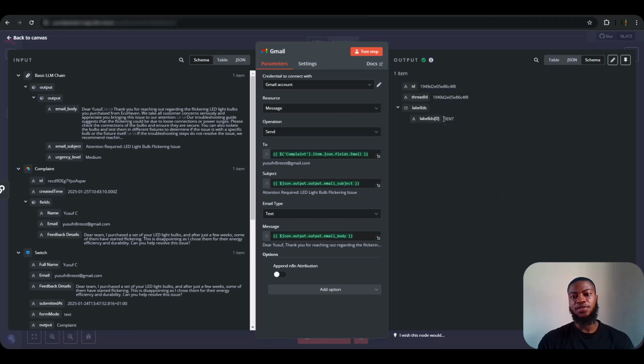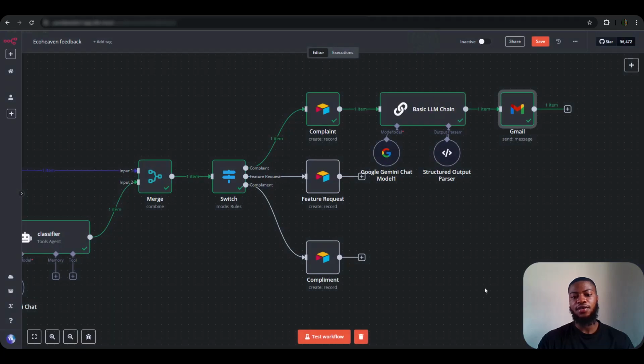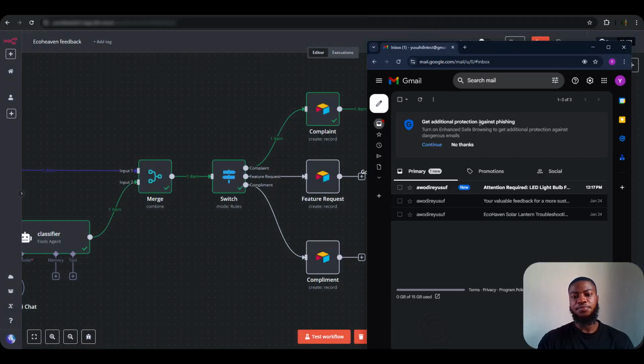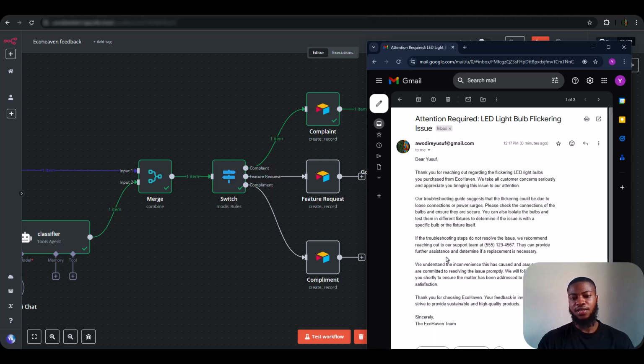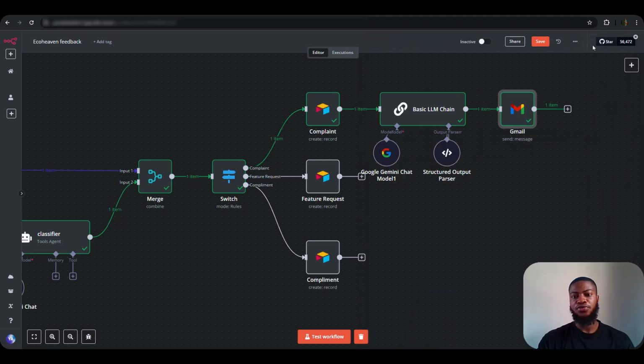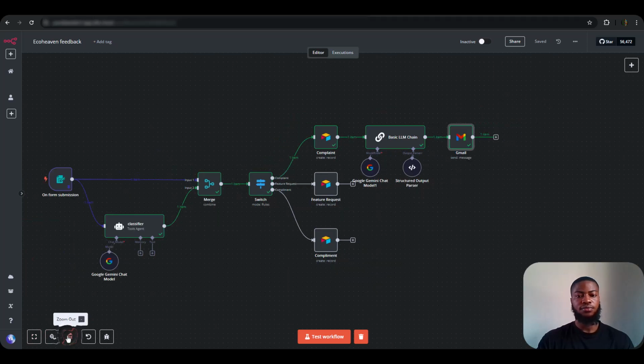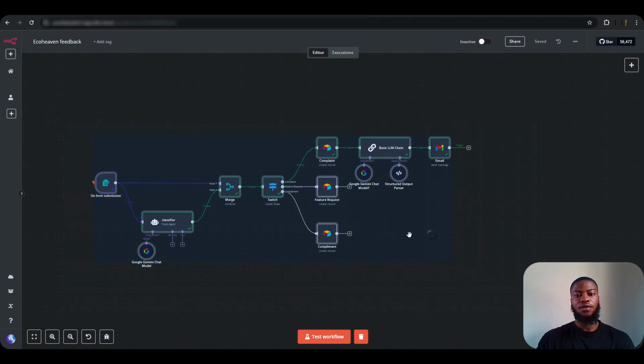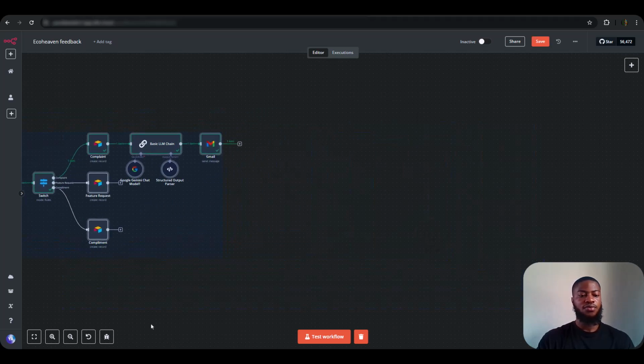Yeah, we got an output saying the message has been sent. So let's check our Gmail to see that we got the new listing here. The message actually came through with all the troubleshooting steps and the sample number to call and other things to do. So that works pretty well. The next thing to do is to notify the team on Slack about the complaint that came in and the urgency level. So let me, you'll be able to see the workflow very well.